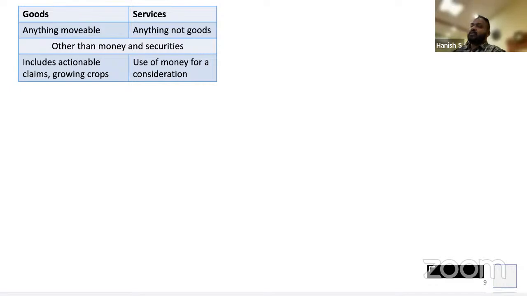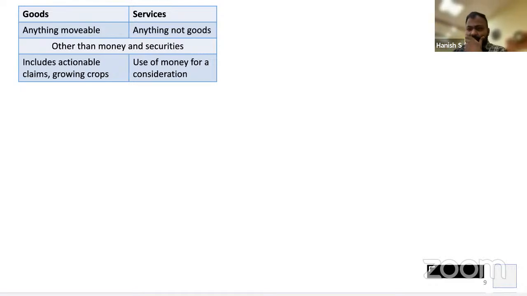Clear, everyone? Okay. Then, goods includes actionable claims other than growing crops, unless it is severed or agreed to be severed as part of a contract. Let's sever the discussion one by one. So actionable claims are goods, but if you read Schedule 3, only 3 actionable claims are liable to GST.